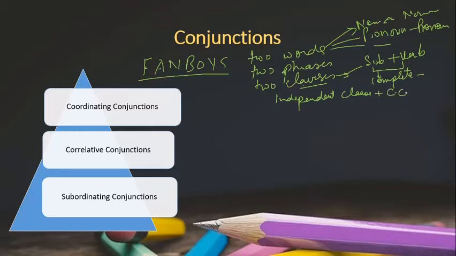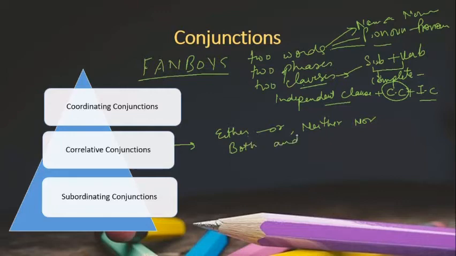Here we have a coordinating conjunction and again we have an independent clause. So independent clauses are joined by a coordinating conjunction. Next we have correlative conjunctions. Correlative conjunctions always come in pairs, like either, or, then we have neither, nor, both, and, and with whether we use or. So these are correlative conjunctions which always come in pairs.